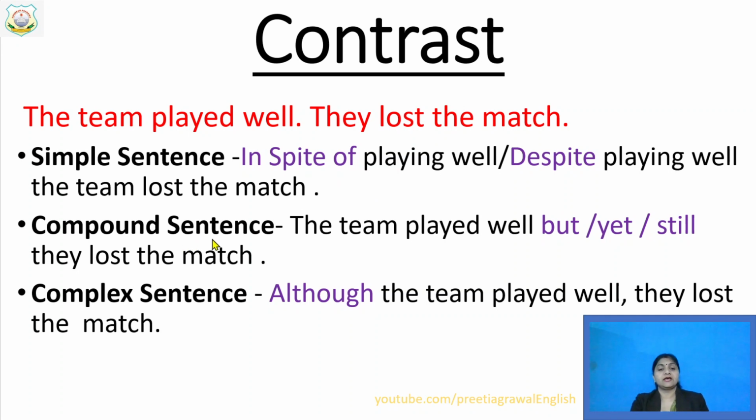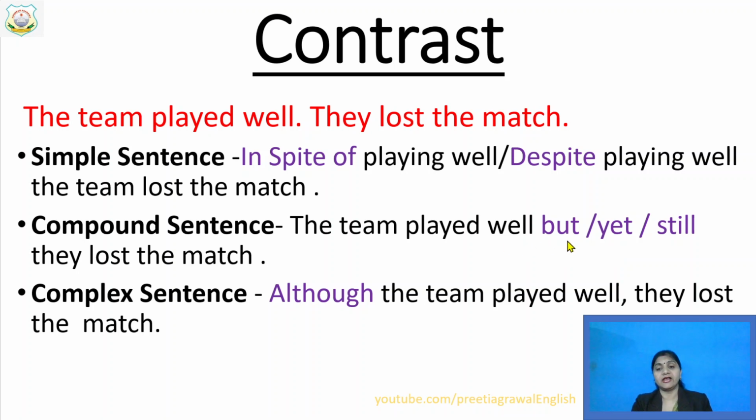Now we are making a compound sentence of this same sentence. The team played well, but they lost the match. The team played well, yet they lost the match. The team played well, still they lost the match. There are three different conjunctions I have written, but you have to use only one conjunction while writing your answer.